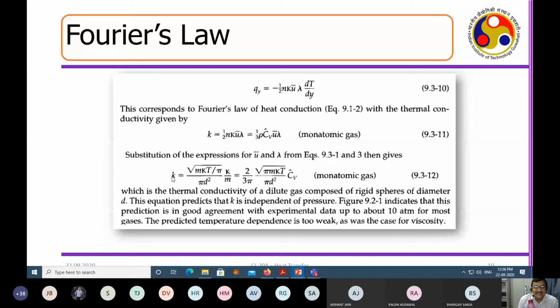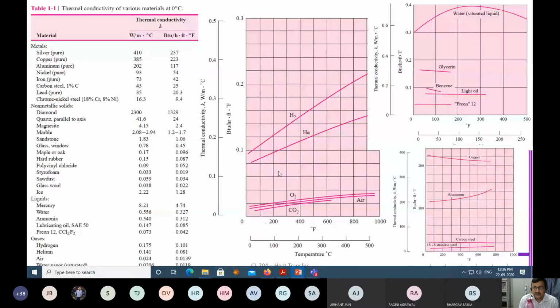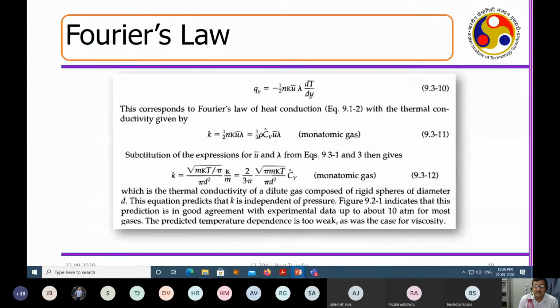So straight away you can see that for a monoatomic gas, k has a dependence on the temperature, root over T, which was reflected here. This is for a monoatomic, very dilute gas with no physical presence. But for materials having physical presence, you will see something very different. So this is the basis of the temperature dependence of thermal conductivity.